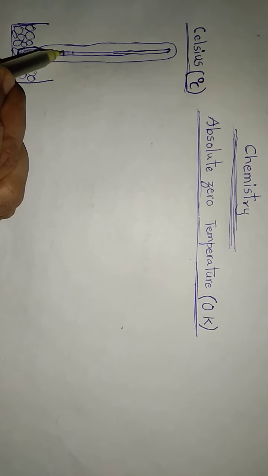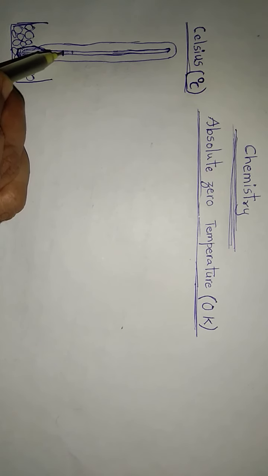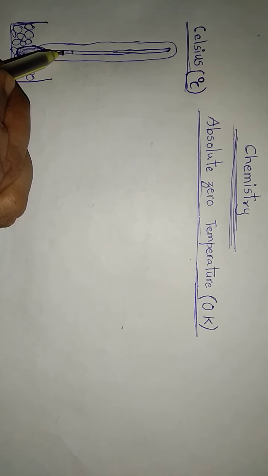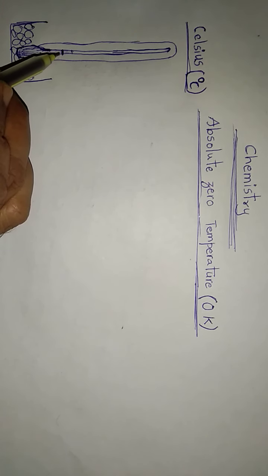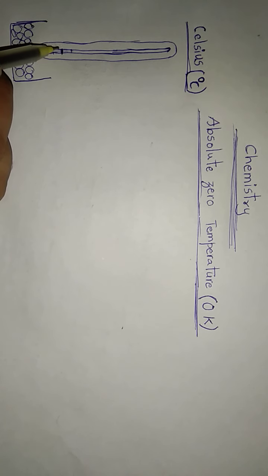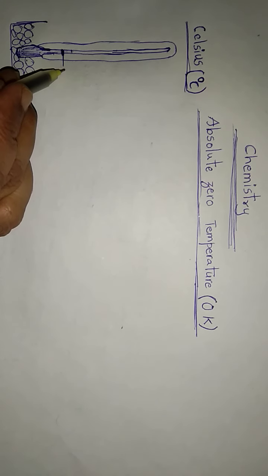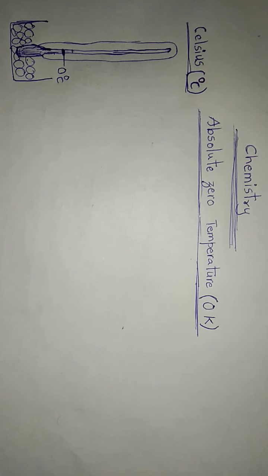Imagine mercury has fallen to this particular level and then stabilized, and did not fall further. Celsius must have marked 0 degrees Celsius here.